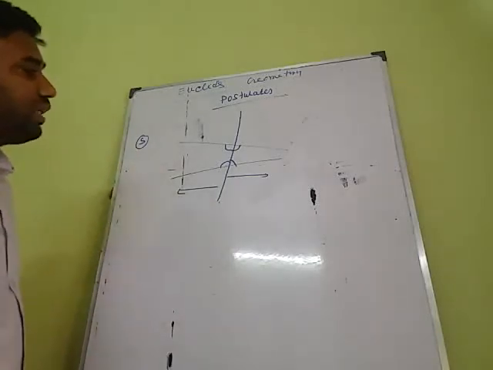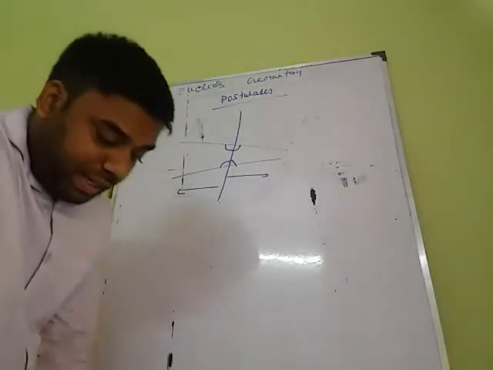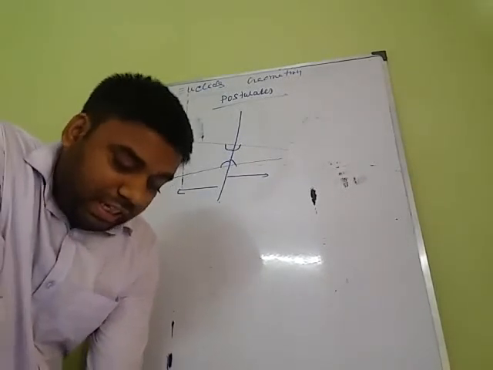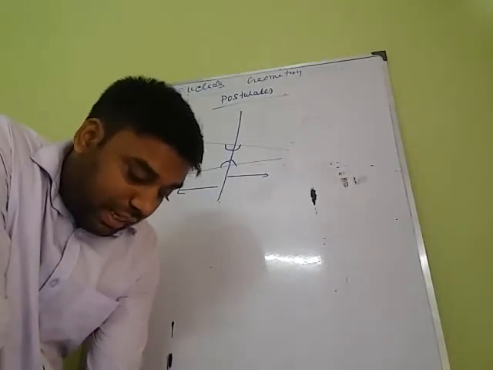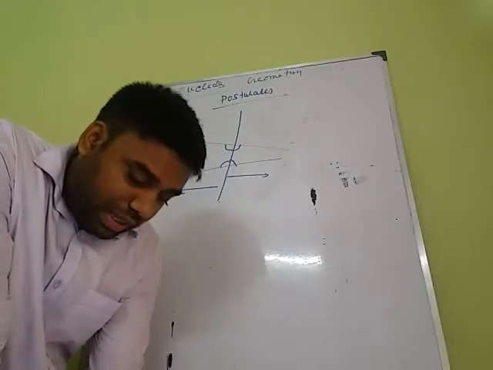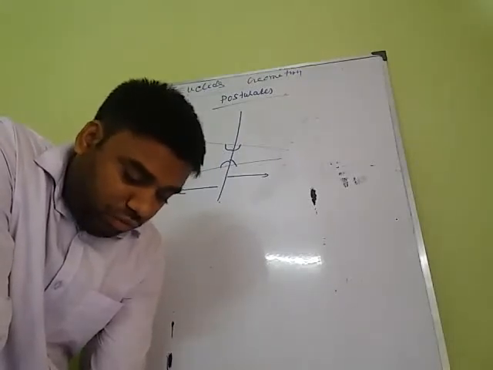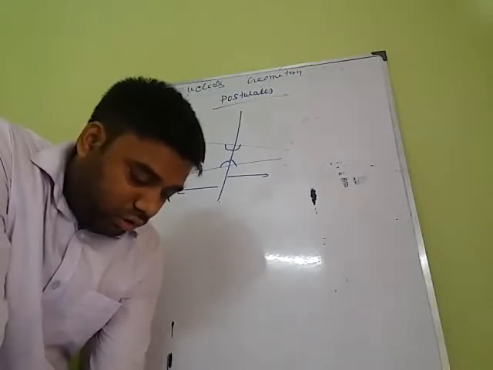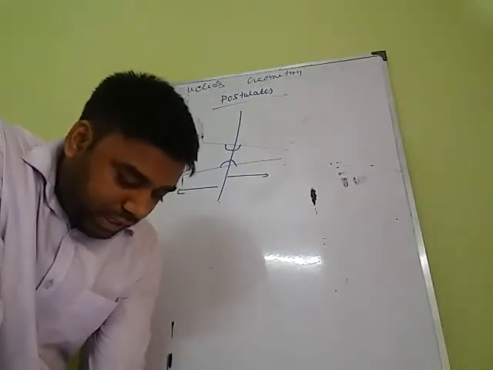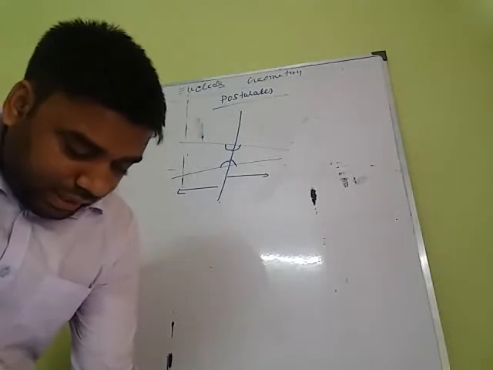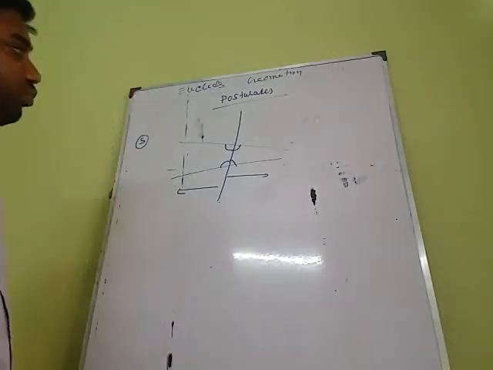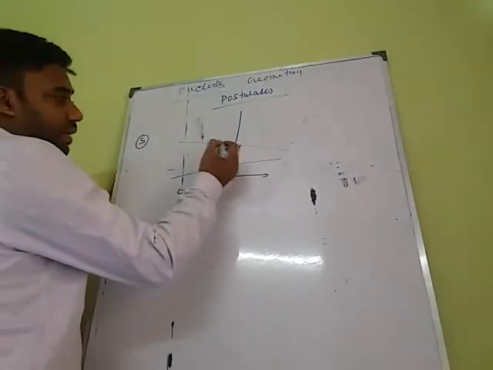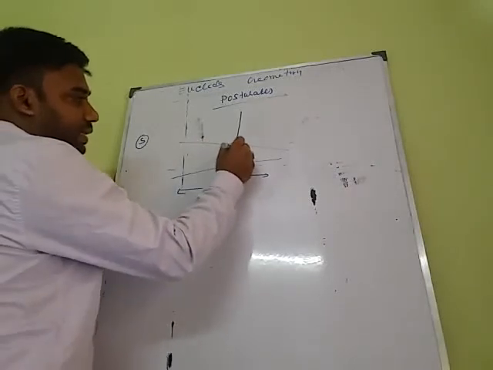So I am telling the statement: if a straight line falling on 2 straight lines makes the interior angles on the same side less than 2 right angles, then the lines, if produced indefinitely, meet on the side on which the angles are less than 2 right angles. So I am taking angle ABC, angle CB.